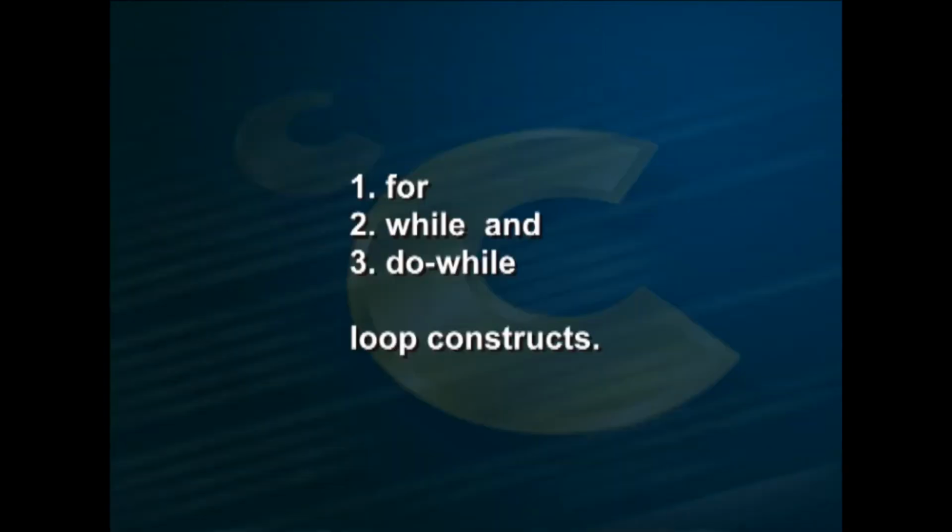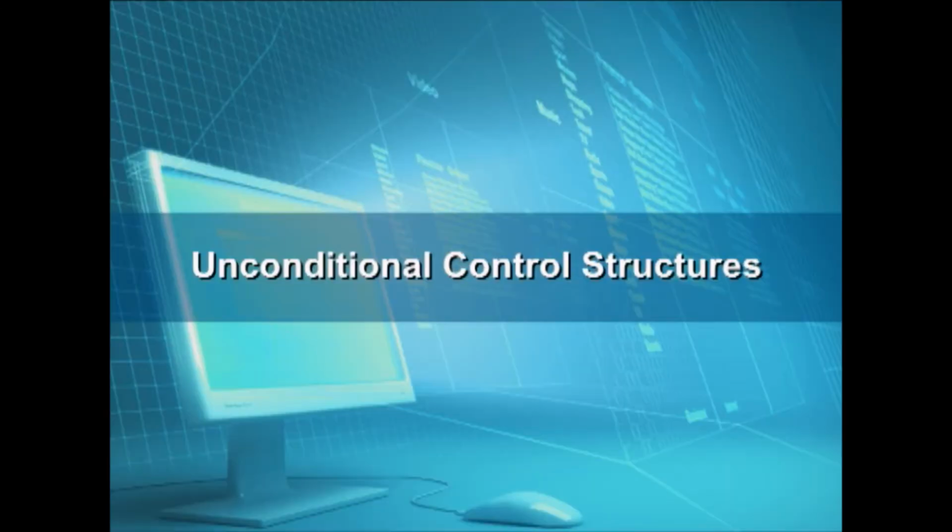Loop construct. Sometimes the execution of certain statements needs to be repeated until a given condition is satisfied, or it may have to be repeated for a known number of times. Such repetitions are carried out by using a loop structure. The loop construct is also known as an iterative construct or a repetitive construct. C supports for, while and do while loop constructs.